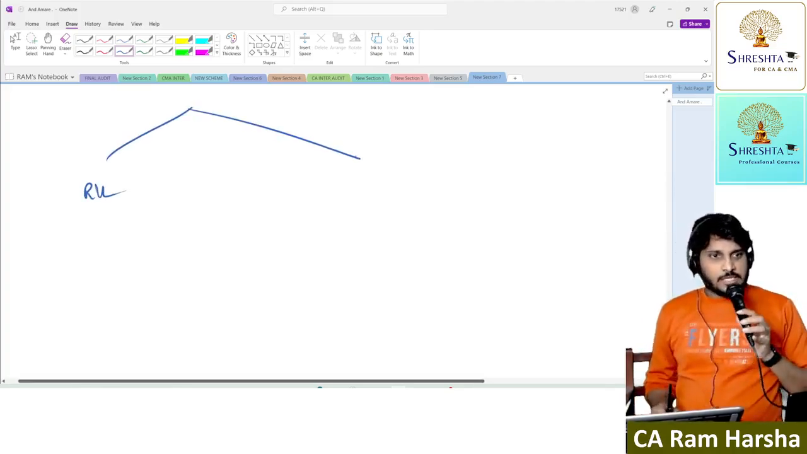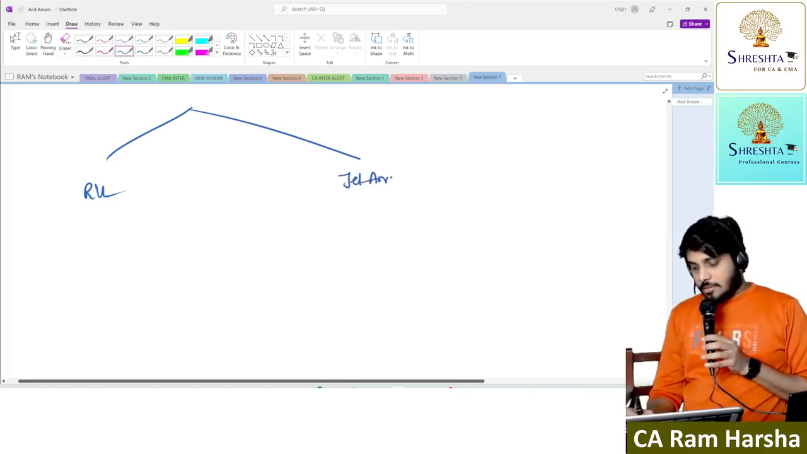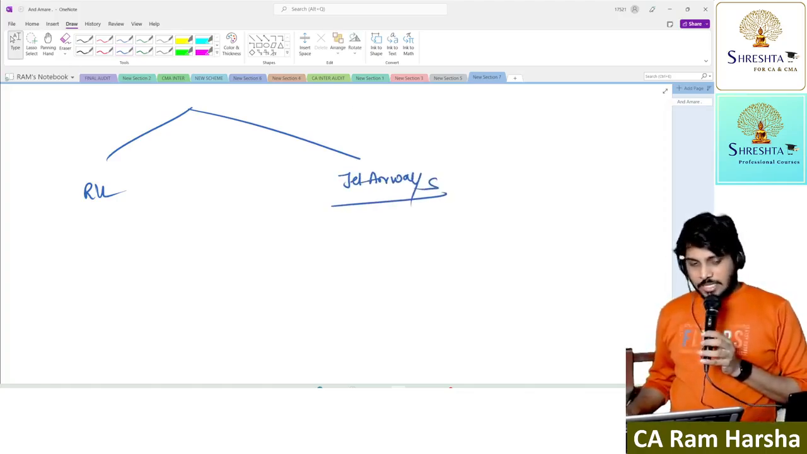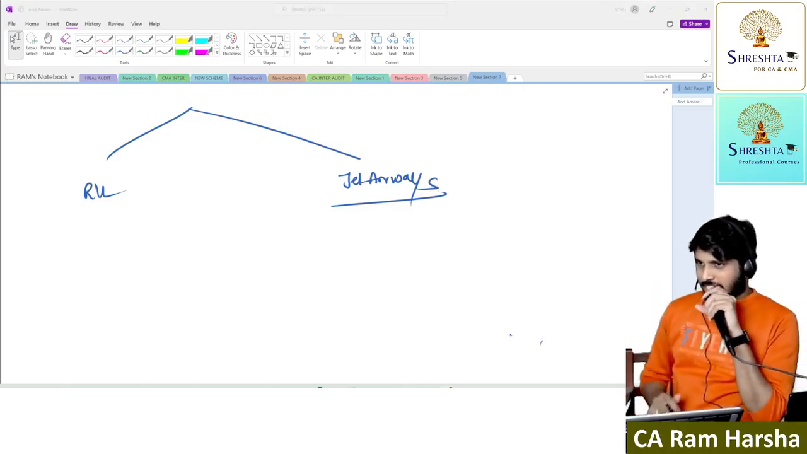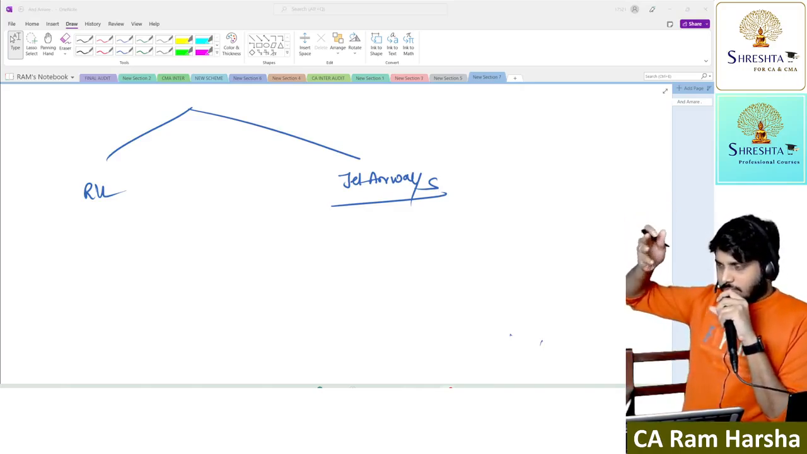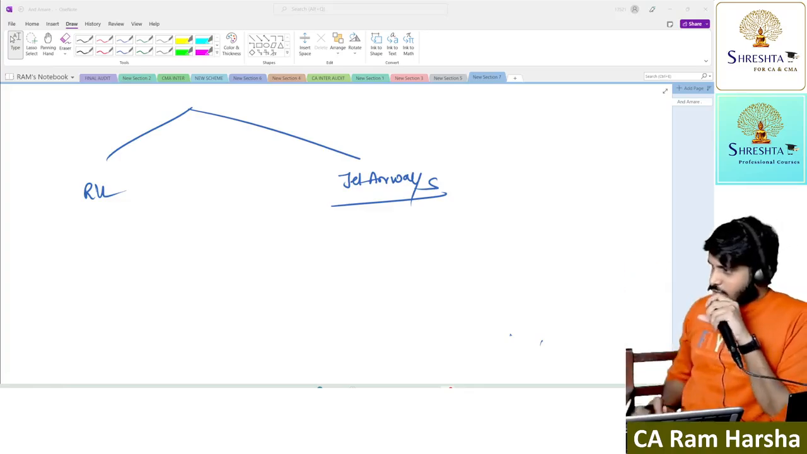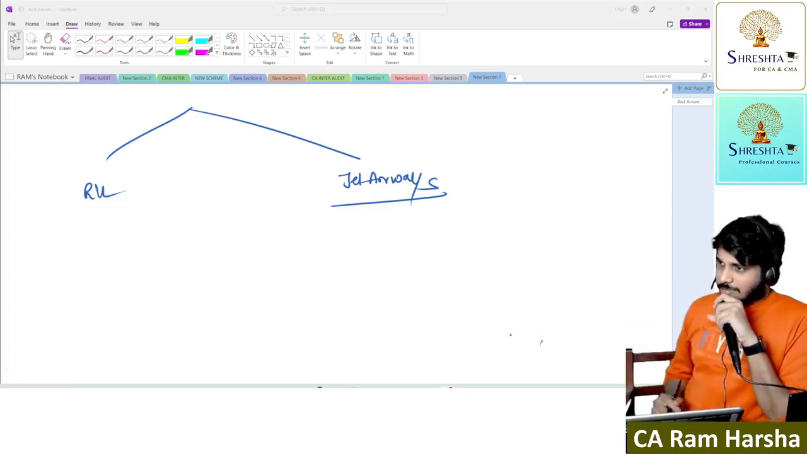Getting it? Suppose you take another company, like Jet Airways. Suppose you look at Jet Airways. The company has already defaulted payment of salaries. Already defaulted payment of creditors. A single flight is also not operating.